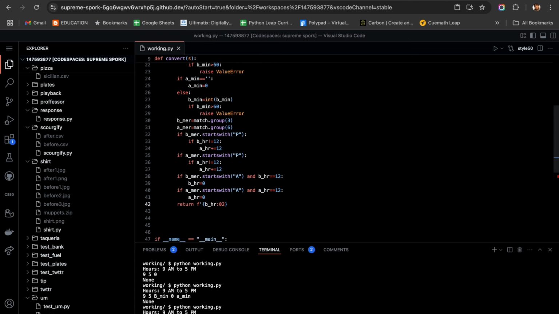After that, we will have the colon symbol itself, and then the before minute, and that is also going to be colon 02, and then we will have a space, then to, and then another space, and then after hour colon 02, then a colon, and then after minute, and this also colon 02.